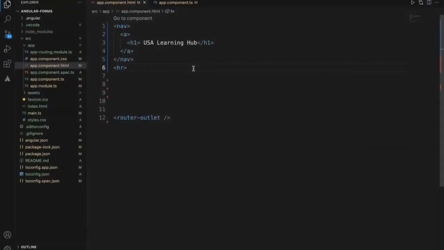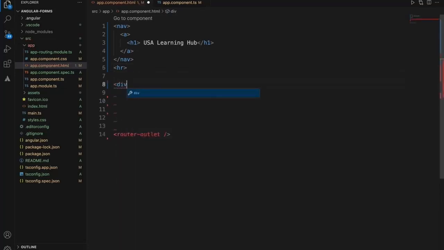So now let's look at the reactive forms. Reactive forms can be created with a form builder or without the form builder, just with the form group and form controls. Let's start with the form group and form controls first. Then we will go for the form builder and look at the use case for it.